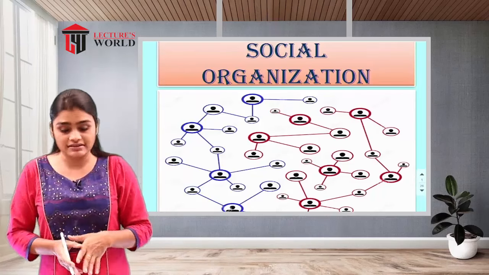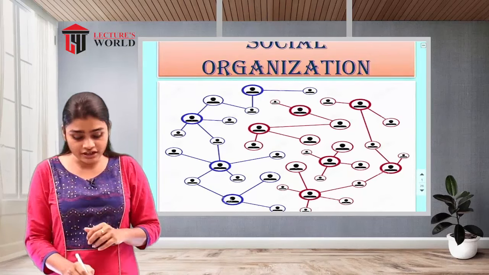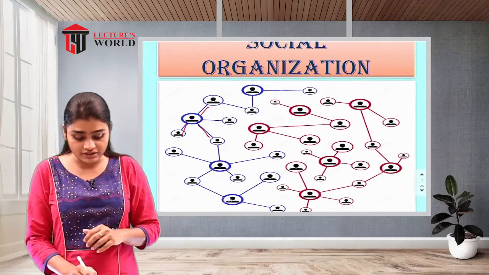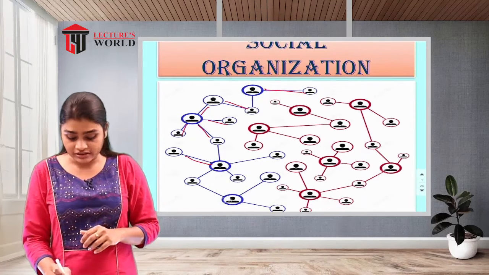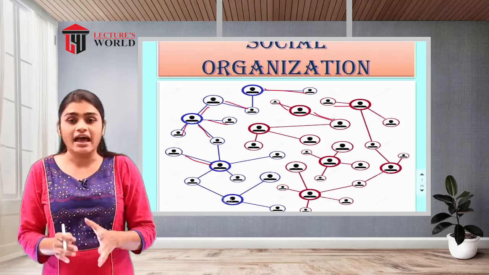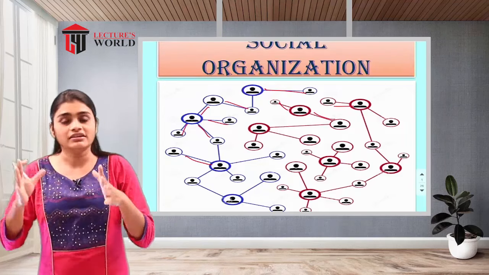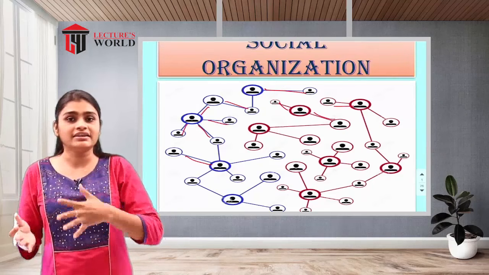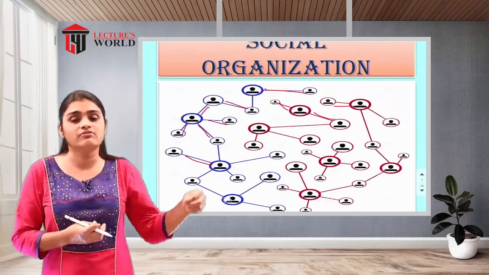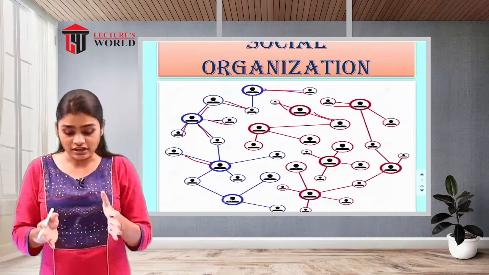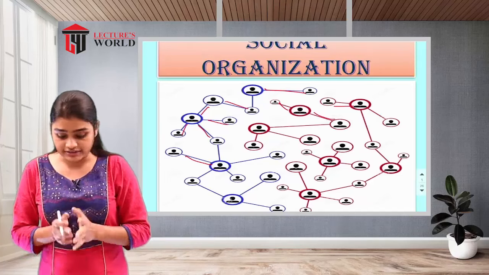You can see in this image, the different individuals are connected with each other in different aspects. That actually means, as a social organization, that one part of the society is having a connection or a relationship with the other part of the society. So that is your social organization.